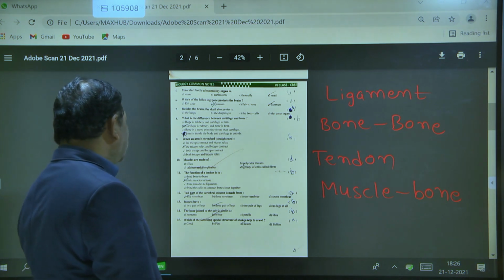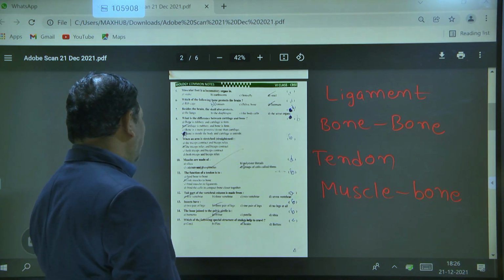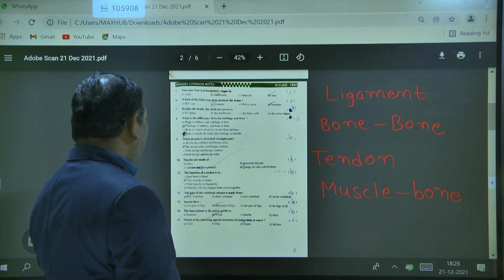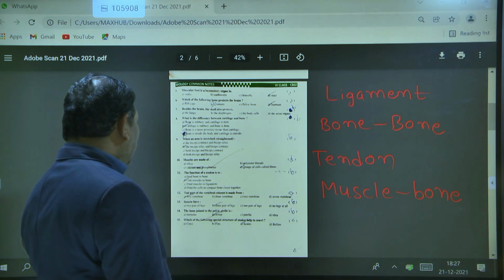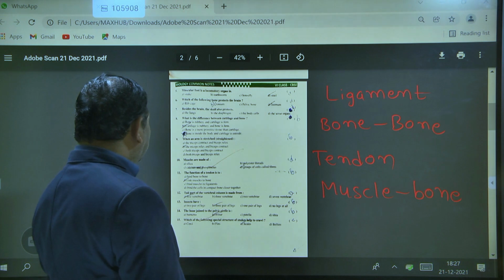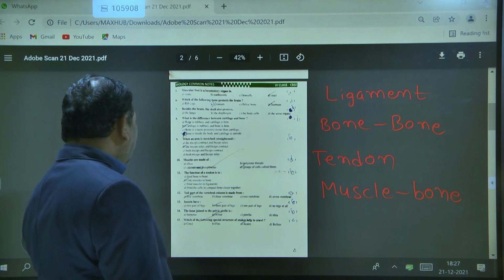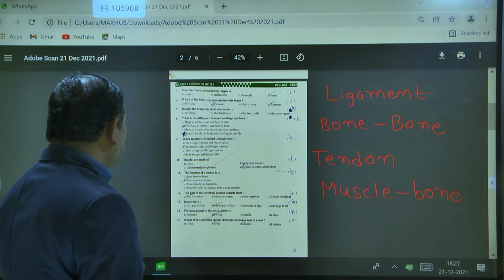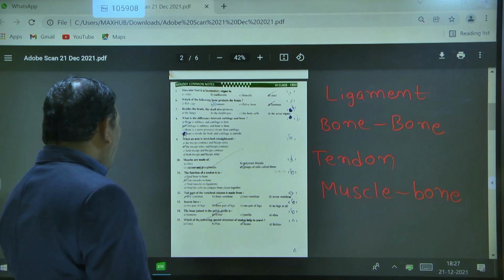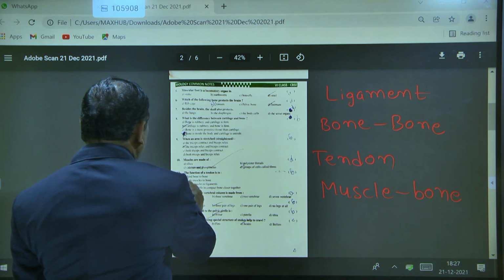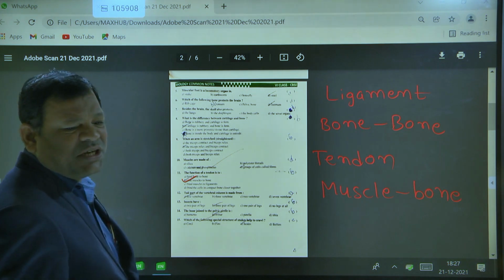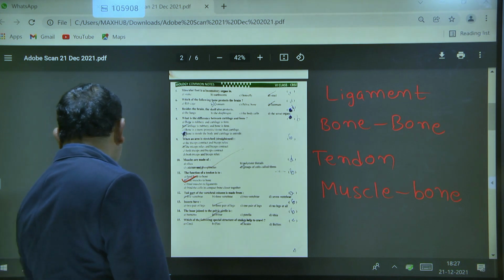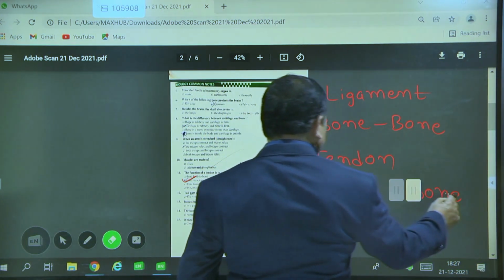Here the question is: the function of a tendon is to bind bone to bone, link muscle to bone, bind muscle to ligament, or bind the cells in the compact bone closer together. So the option is to link muscle to bone. Option B is the correct answer. Next question.